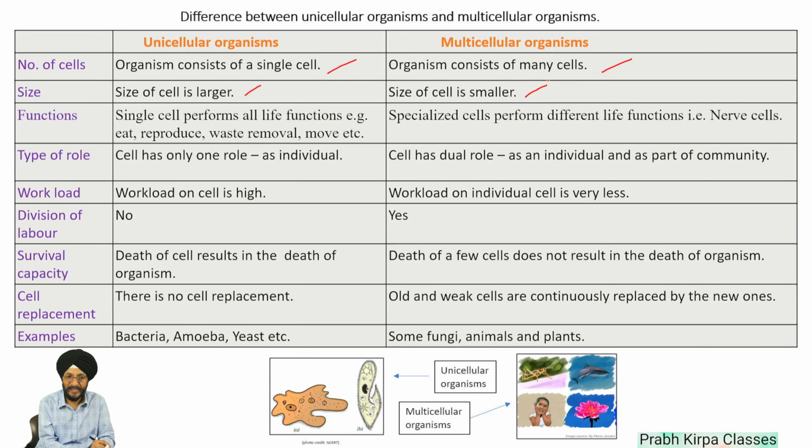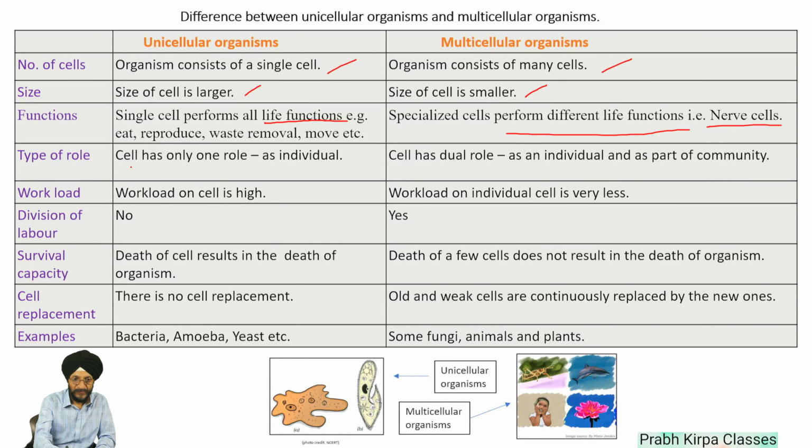In unicellular organisms, a single cell performs all the life functions, for example, eating, reproducing, waste removal, moving, etc. In the case of multicellular organisms, specialized cells perform the different life functions, for example, nerve cells.